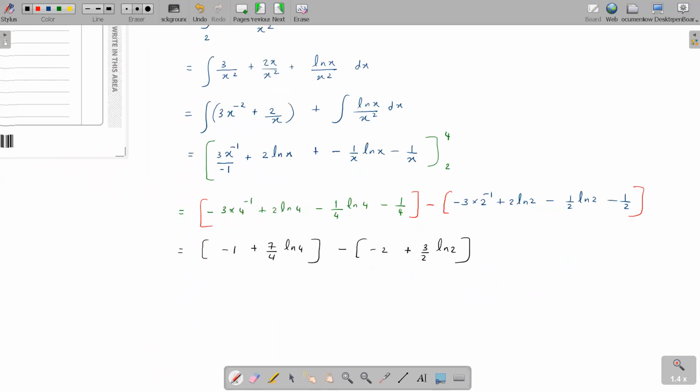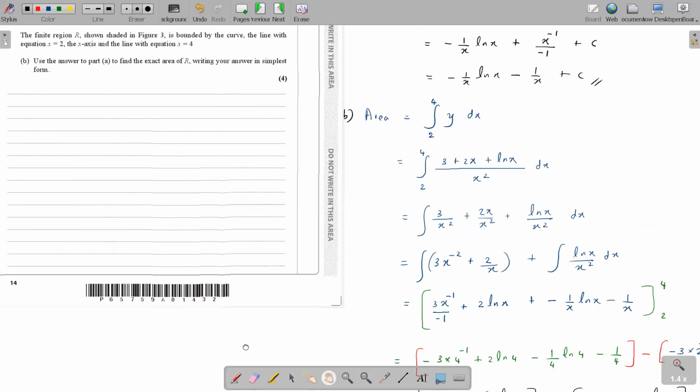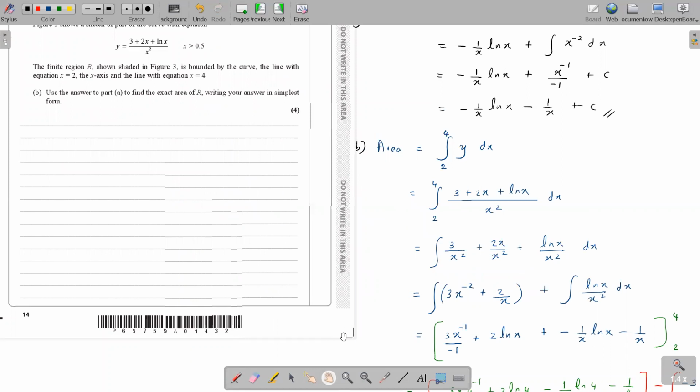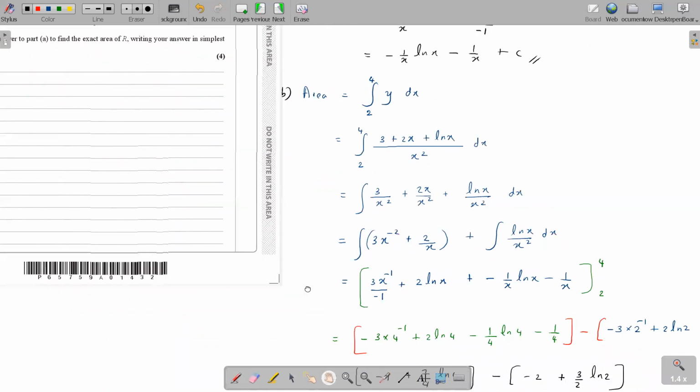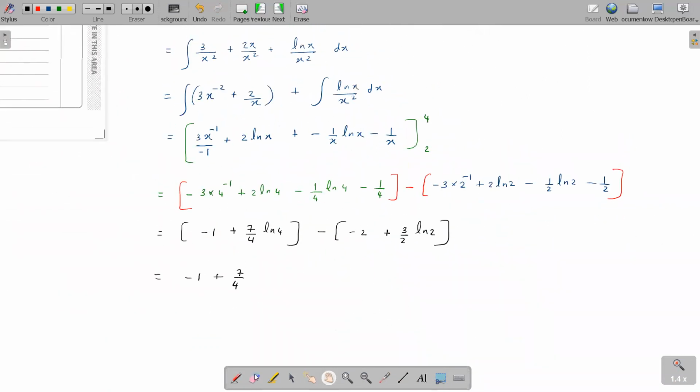Let's get everything together: minus 1 plus 7 over 4 ln 4. Have they given us a format? They have not given us a format; they want the exact answer in simplest form. So ln 4 we can simplify: ln 4 can be written as 2 ln 2. Minus minus is plus, here minus 3 over 2 ln 2.